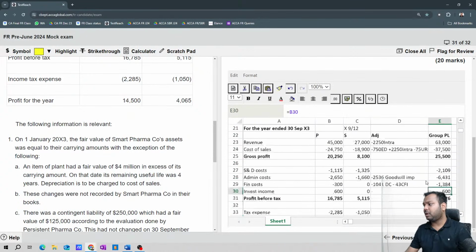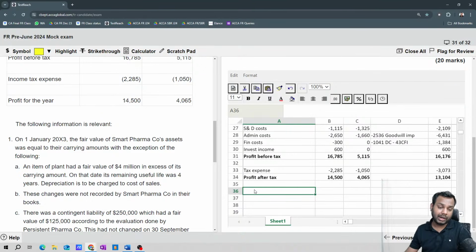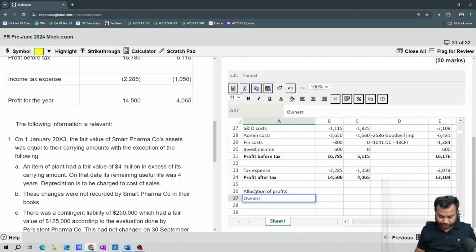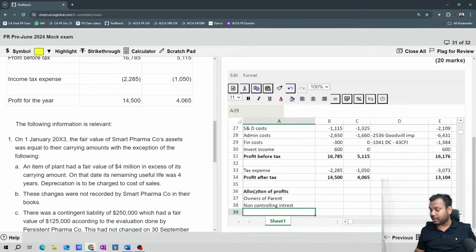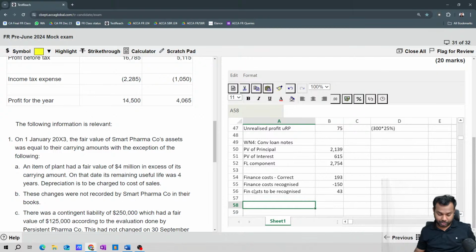Okay, now this is the group P&L, but still one thing is pending: the allocation of profits to owners of the parent and to non-controlling interest. So let's write a working note again. Working note number 5. Now it will be allocation of profits to NCI.